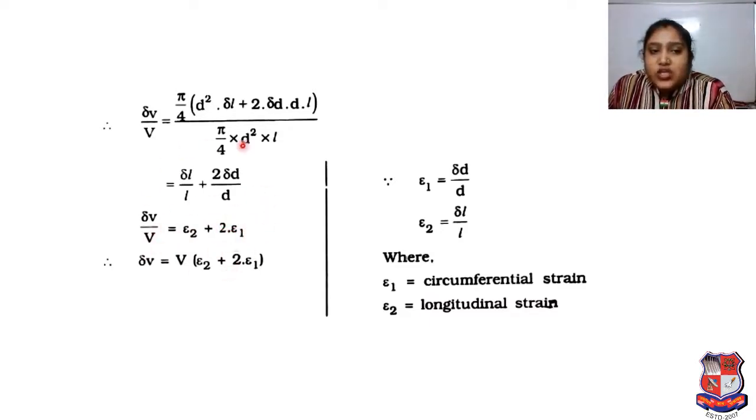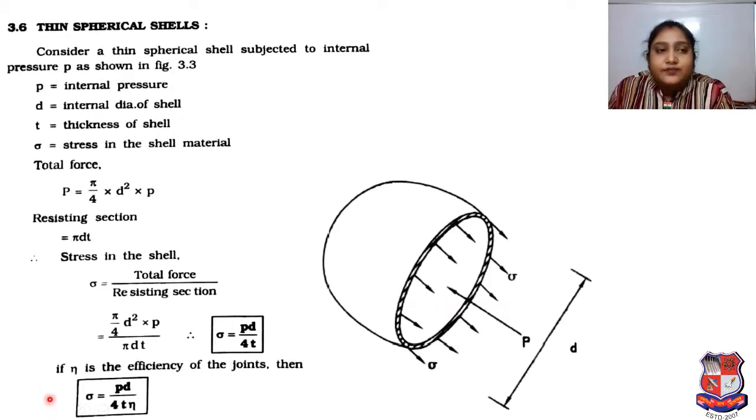Now there is a question of how we simplified that. It is clearly mentioned: strain 1 is equal to delta D upon D, strain 2 is equal to delta L upon L, where strain 1 is the circumferential strain and strain 2 is the longitudinal strain. So as per that, we got delta V.